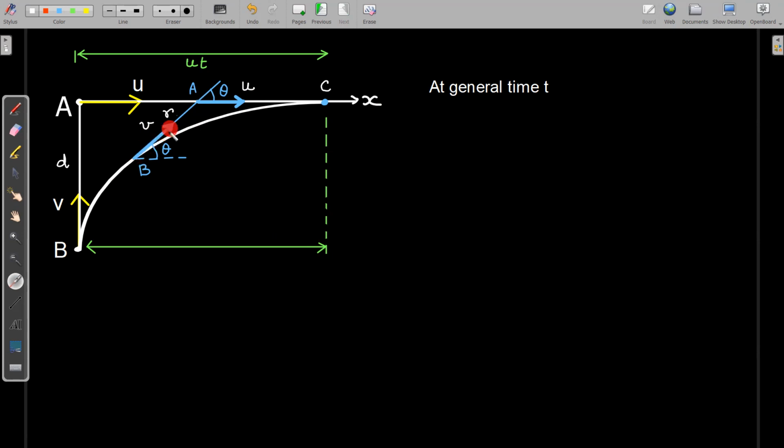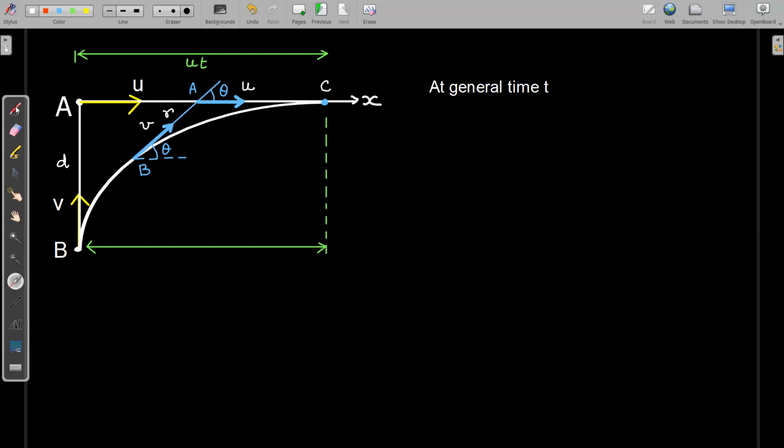Now, the velocity of particle B is always along the tangent to this path that particle B is taking. Instantaneous velocity is always tangential to the path and it is directed towards this point A. You can see that this separation between the particles A and B is changing with time. Initially, this separation was d, and when the particles meet, this separation will be 0. So I have considered that at any general instant t, this separation is equal to small r.